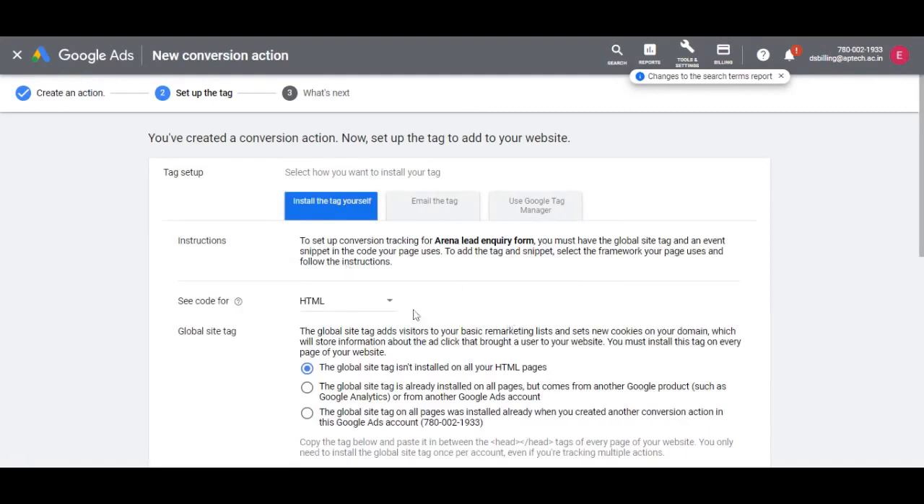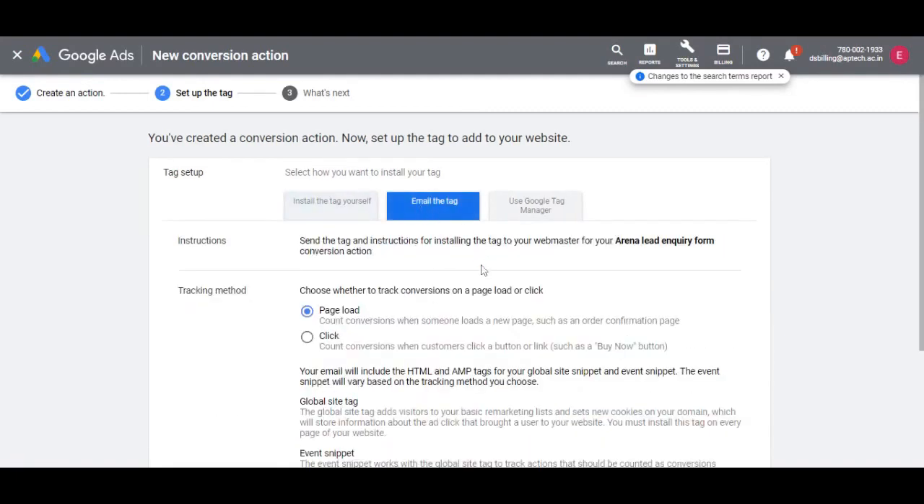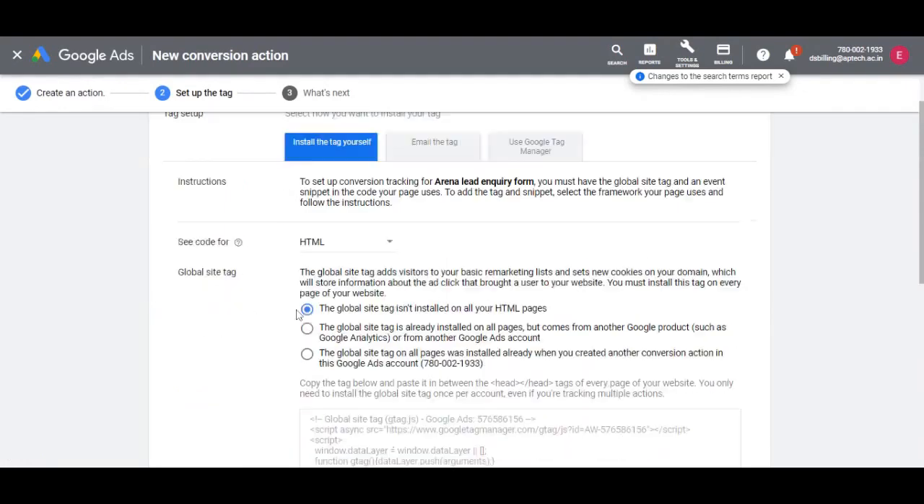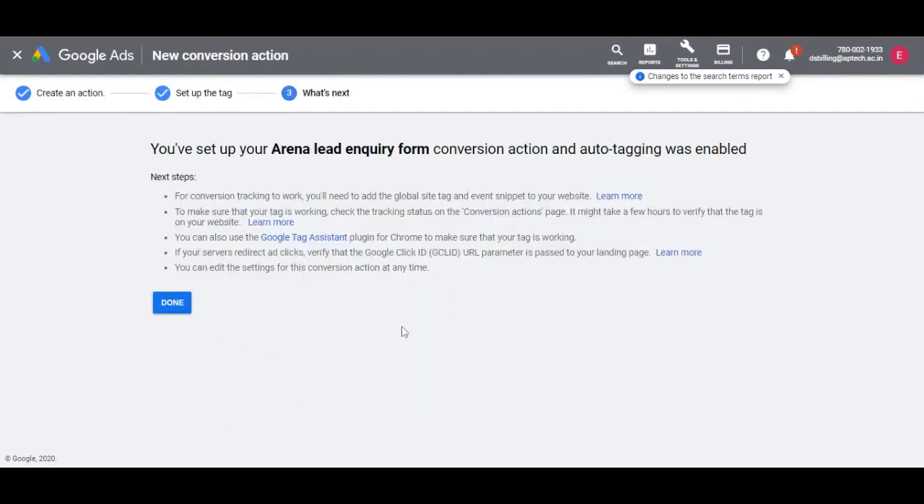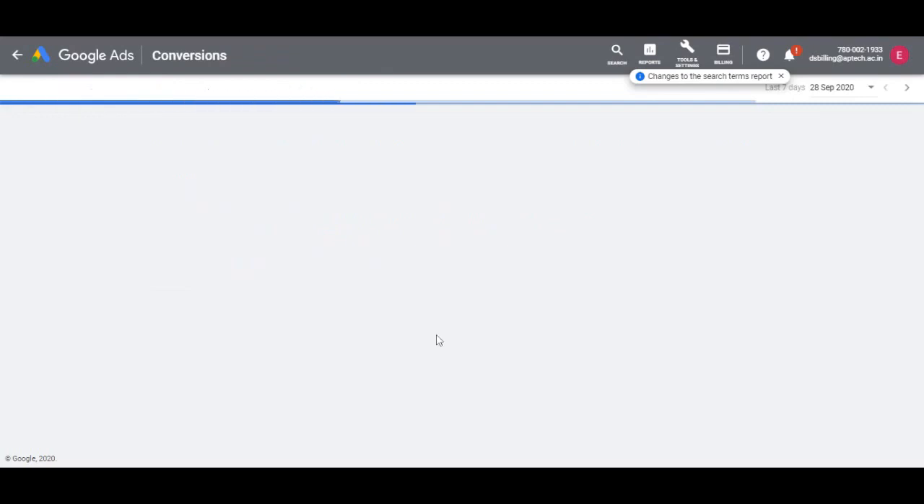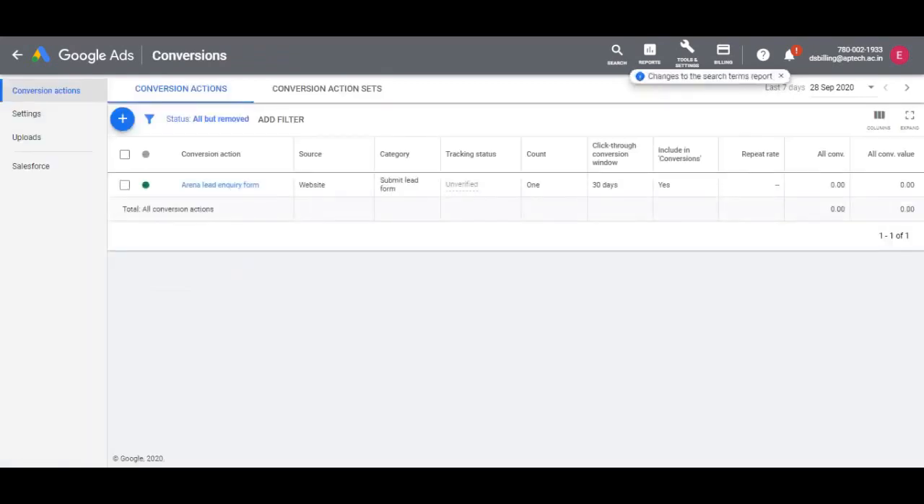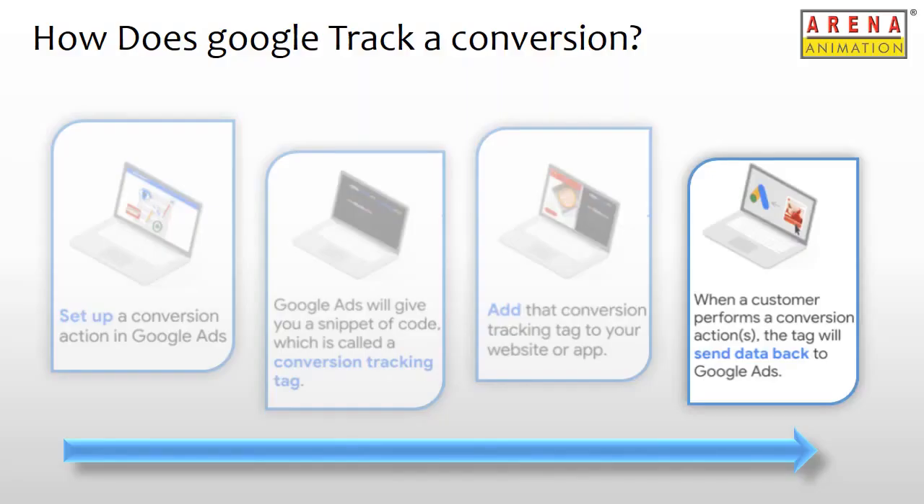We can either download the code and install it ourselves if we are skilled to do so, or mail the web developer who will add the same. Once it is added to the website, the platform will start recording conversions. When any user completes the action of filling up the lead inquiry form on the website, the tag will send back data to the platform letting it know to record a conversion.